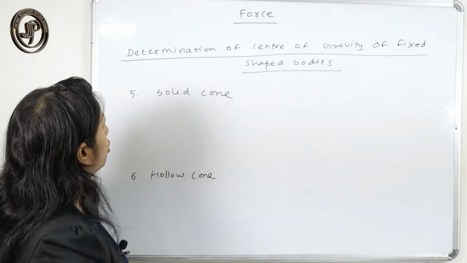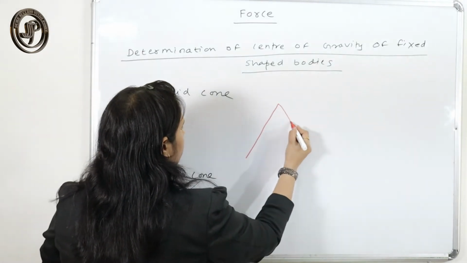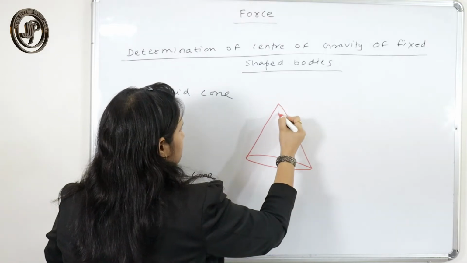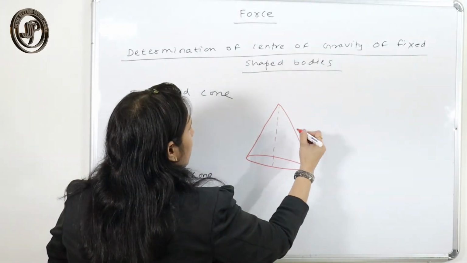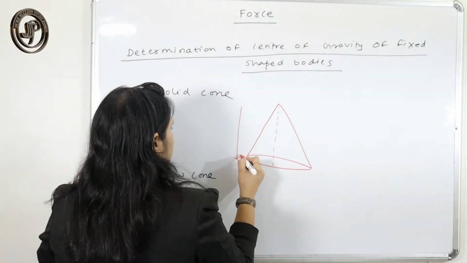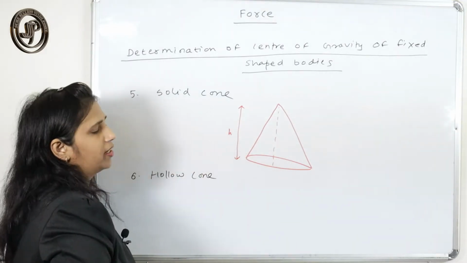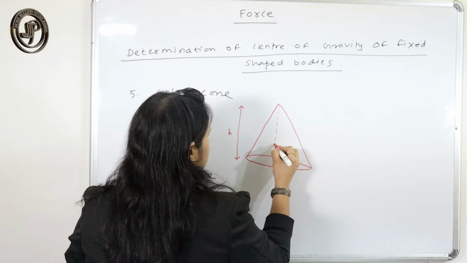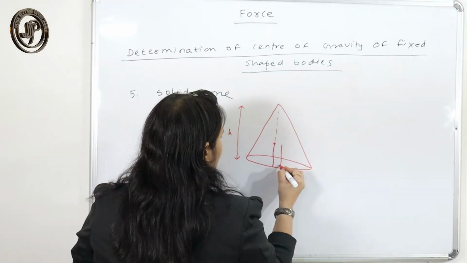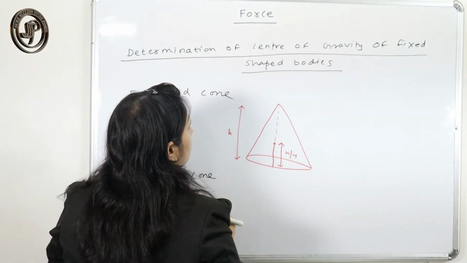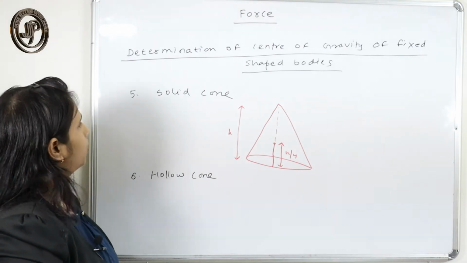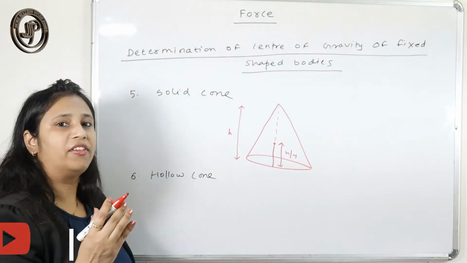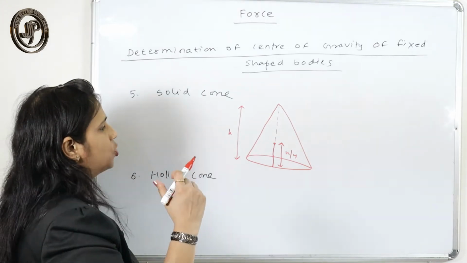For a solid cone, if your cone is solid and this is the axis of the height h, the cone of height h, then the center of gravity resides at a distance of h by 4 from the base. Okay, for a solid cone, the center of gravity resides at a distance h by 4.